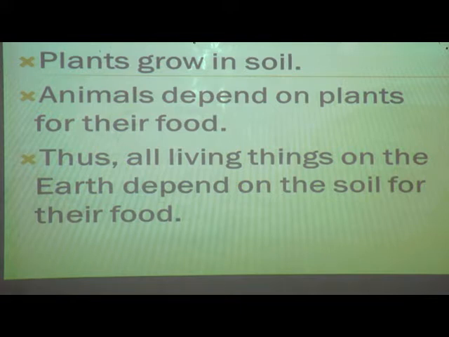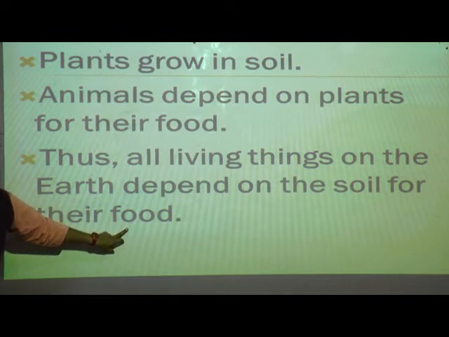If plants are not there, what will happen then? The animals will die, isn't it? So animals depend on plants. Where do these plants grow? On soil. So how important is soil! Thus all living things, yes, all living things means we human beings and animals, all depend on the plants only. Earth depends on the soil for food.